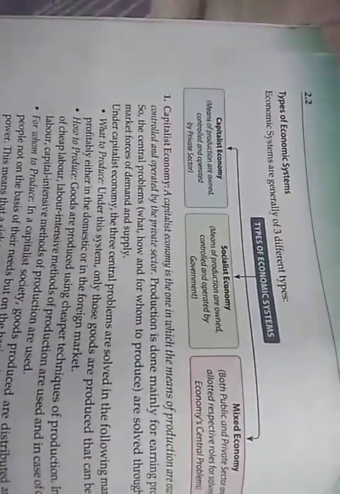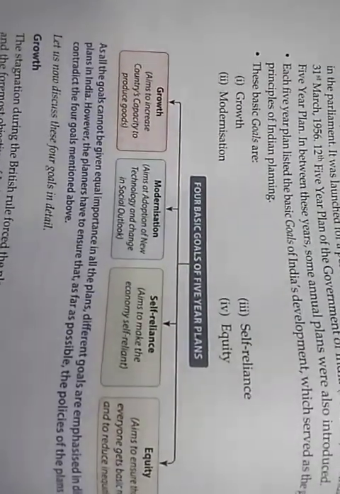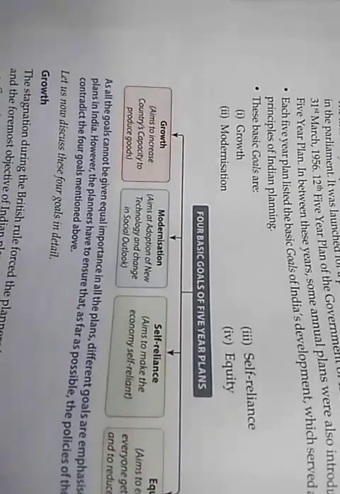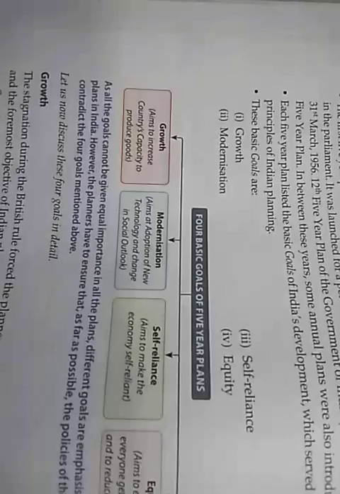India actually falls under mixed economy. And which are the planning objectives? There are four planning objectives: growth, modernization, self-reliance, and equity. So, what is growth? Growth means increase in GDP or increase in national income. Modernization has two meanings.